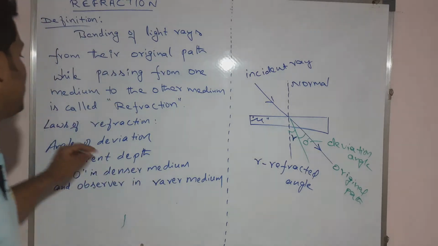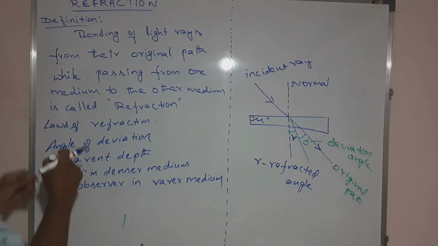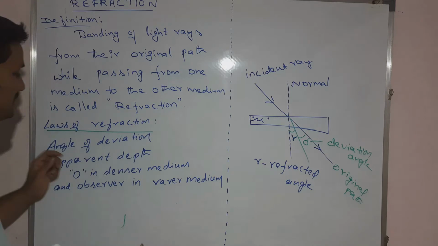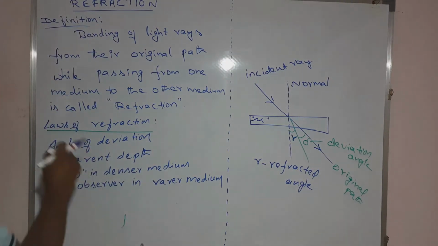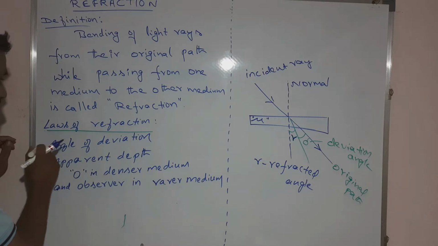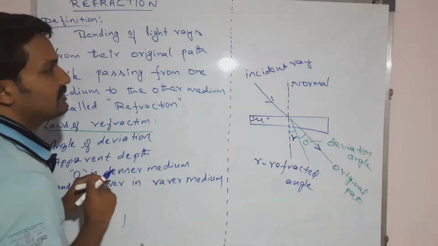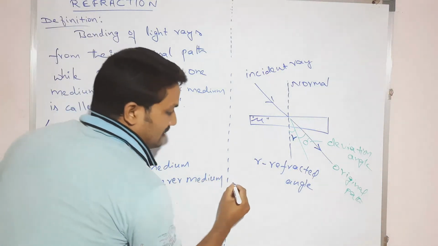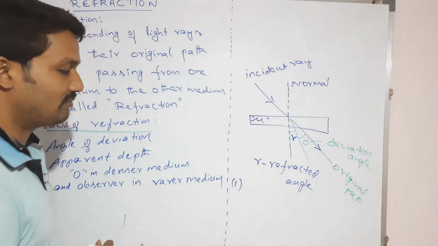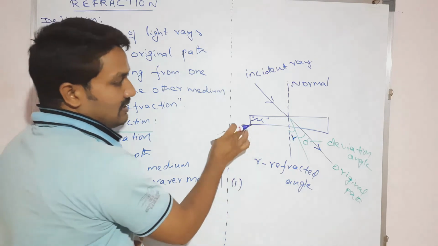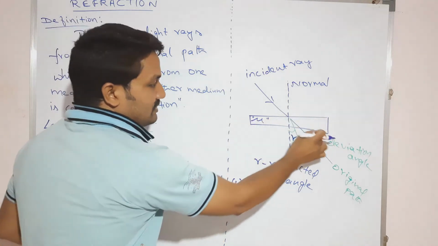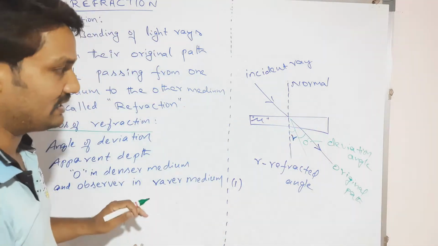After that, we have to discuss the laws of refraction. What are the laws of refraction? The first one: this is the medium which separates two media.